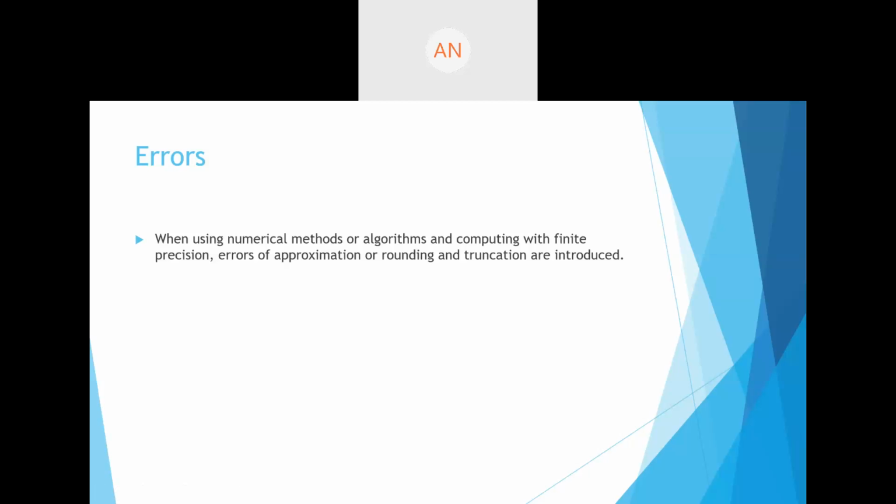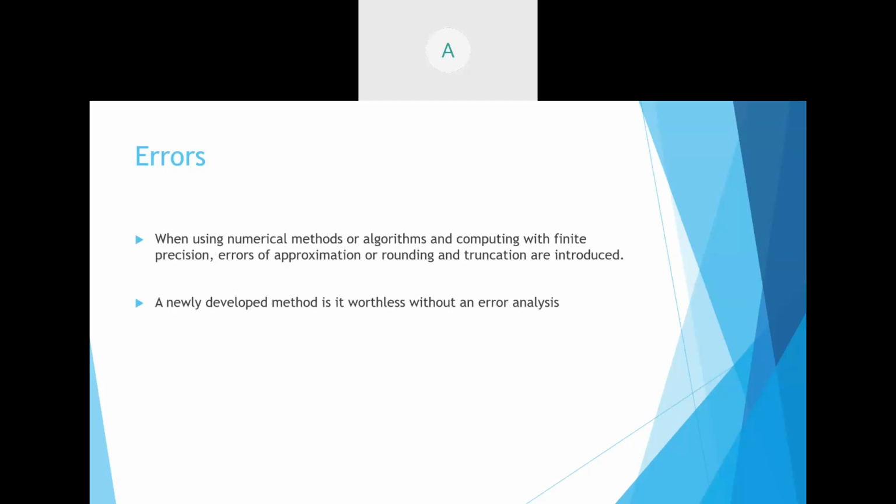Now these errors while calculating could be of different types. This could be errors of approximation. This could be errors of rounding whenever you round the numbers. That could introduce errors whenever you multiply these rounded numbers by some other number, the error will be multiplied by that much amount. Also, there is something called truncation error. What are truncation errors? Let's say you have 6 digits after the decimal, but for your calculation you just want 3 digits after the decimal. So you're just truncating it, leaving out the last 3 digits. That too will bring certain errors. Those errors are called errors of truncation.